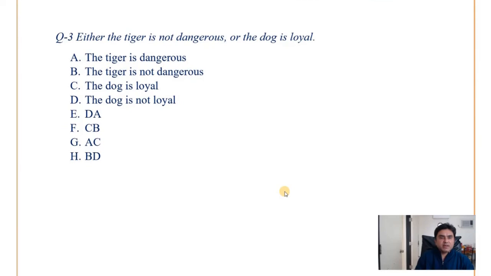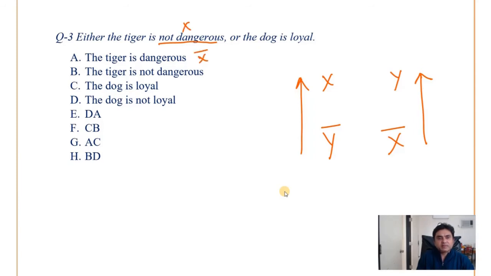Next, either the tiger is dangerous, or the tiger is not dangerous. So X, Y, Y bar, X bar, the flow of the logic is always flowing up. Now, tiger is dangerous, so if this is X, then this is X bar. Tiger is not dangerous, so this is X. Dog is loyal, so this is Y, and dog is not loyal, so it is Y bar.